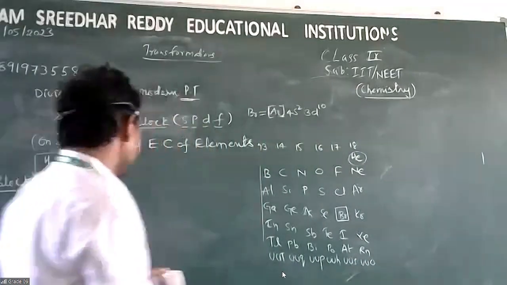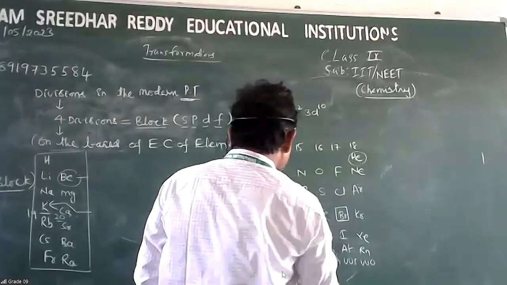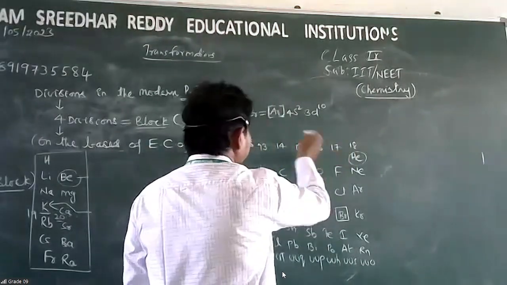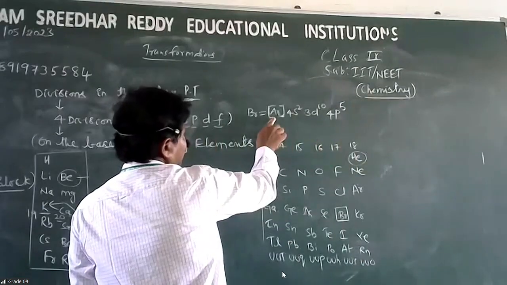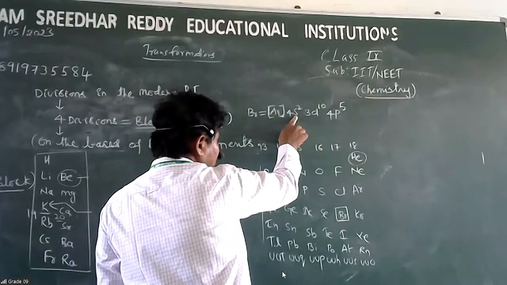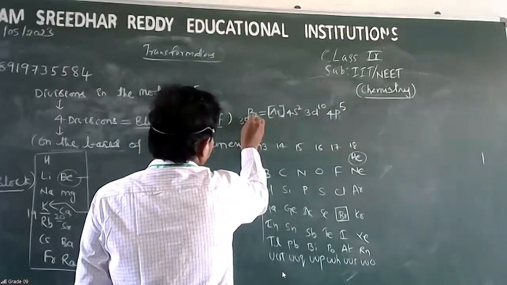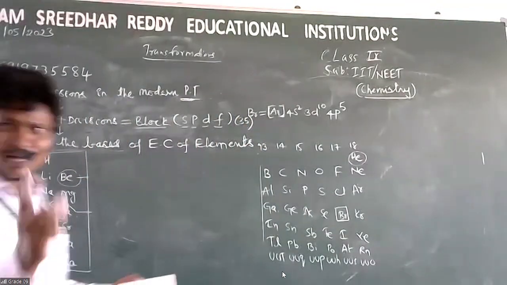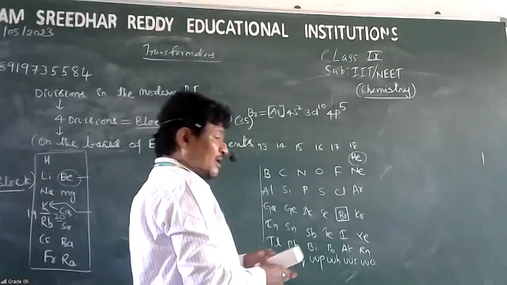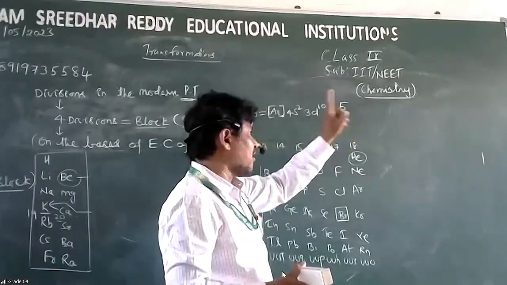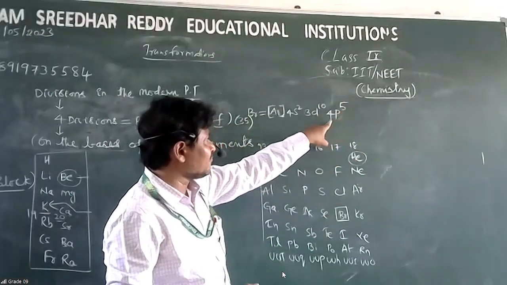So, about the bromine, next to calcium, definitely 3d is filled. After 3d, 4p is filled. 4p5. See now, 18 plus 2, 20. 20 plus 10, 30. 30 plus 5, 35. Atomic number 35. See, the last electron, that is the fifth electron, the 35th electron enters the p subshell of the fourth shell.